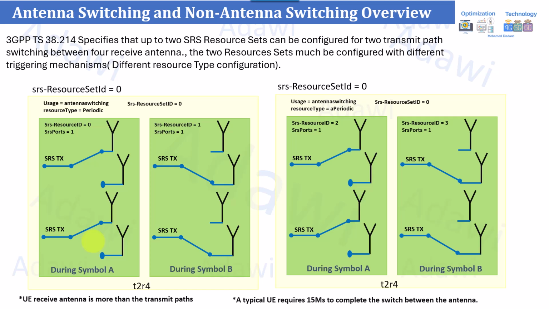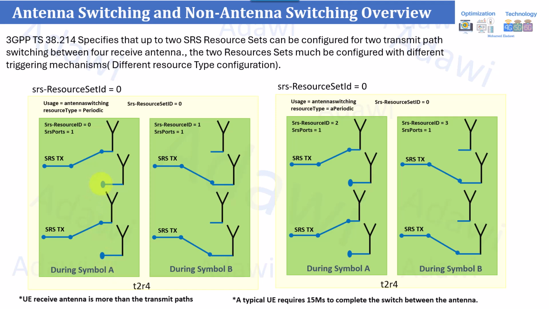and it requires a specific UE capability. I will show how to check this from the UE capability message in the next slide as well. So how this works, as you can see in this figure, assume that at symbol number A, the two transmitters being used by the UE are linked to two of the receivers. So the first SRS feedback in the uplink direction will be sent, for example, in symbol number A to the gNB.